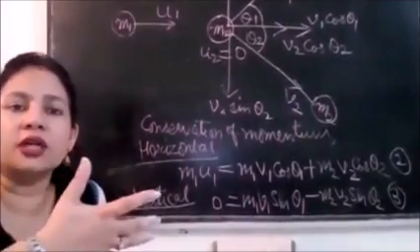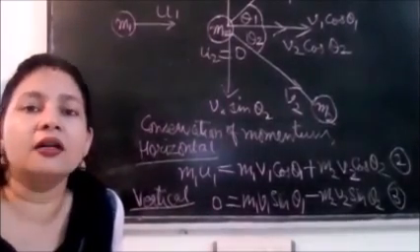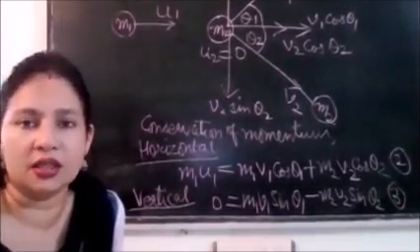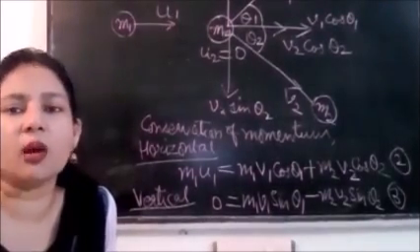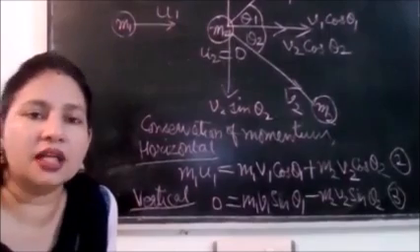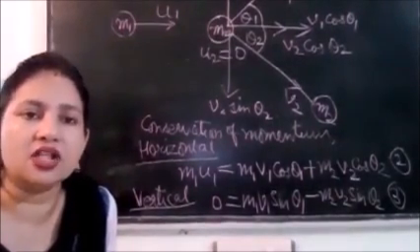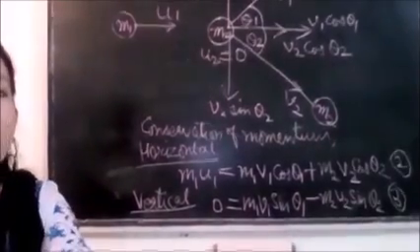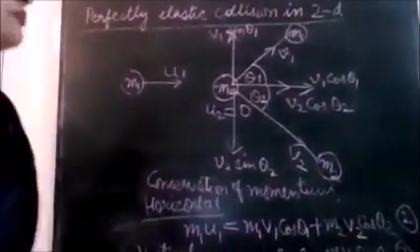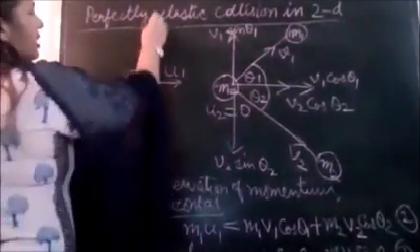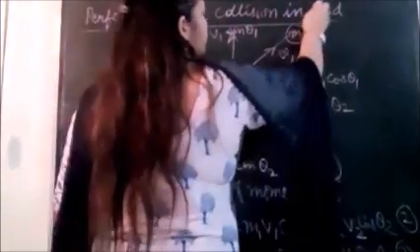A bullet fired towards a wooden block. The bullet gets embedded into the block, it becomes a part of it, and it drags the block along with it. As a combined system, they start moving with a common velocity. In some cases, the common velocity is not zero. So let us take one such situation. Now this is perfectly inelastic collision in one dimension.